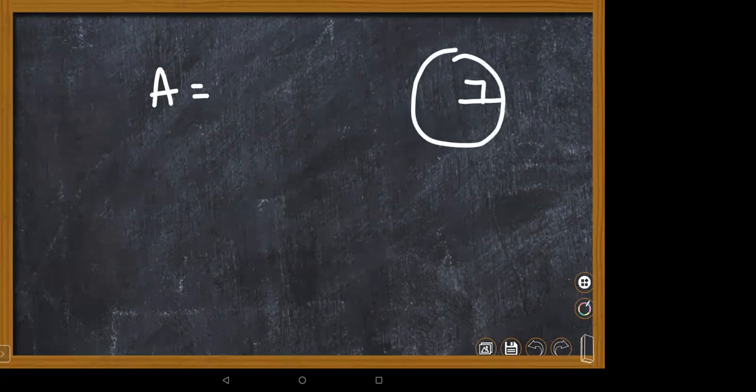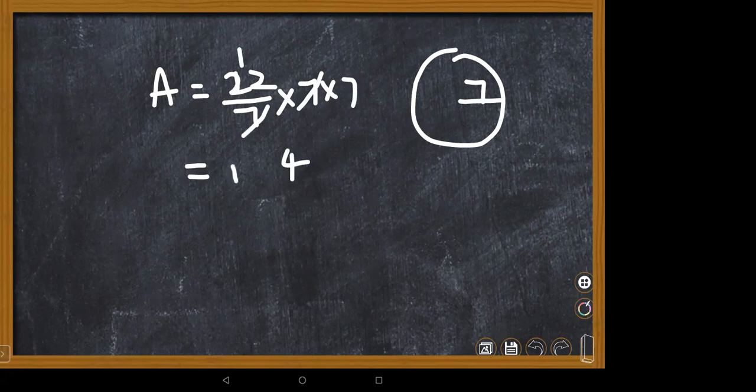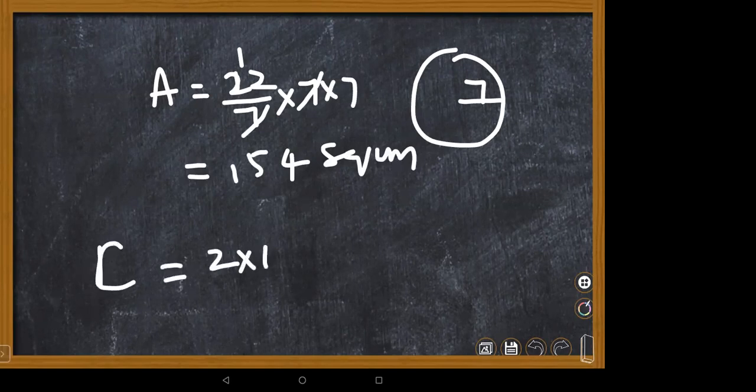Area is pi r square, 22/7 into r square, in centimeters square. Suppose circumference C is equal to 2 into pi into r.